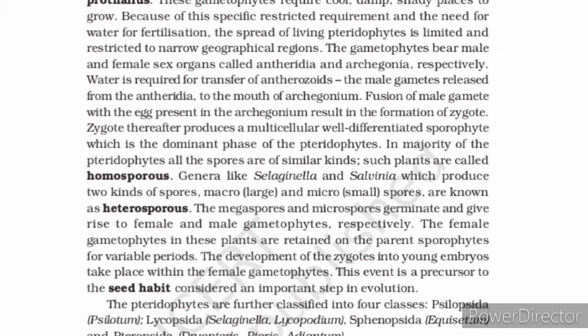So the fusion of the male gamete with the egg present in the archegonium results in the formation of the zygote. The zygote thereafter produces a multicellular, well-differentiated sporophyte, which is the dominant phase of the pteridophytes.